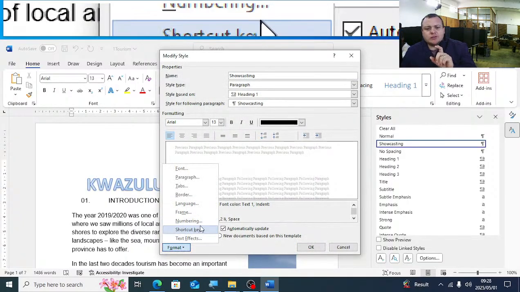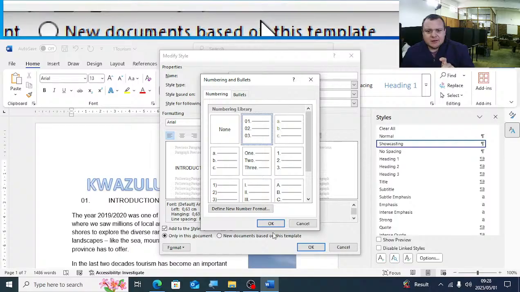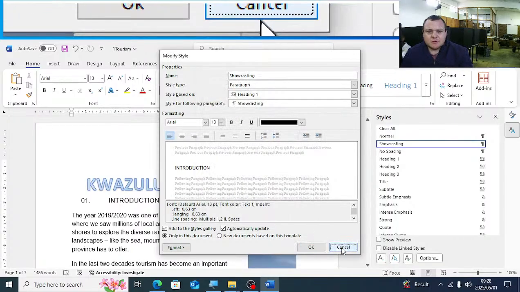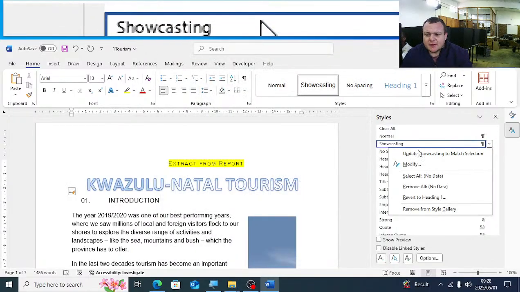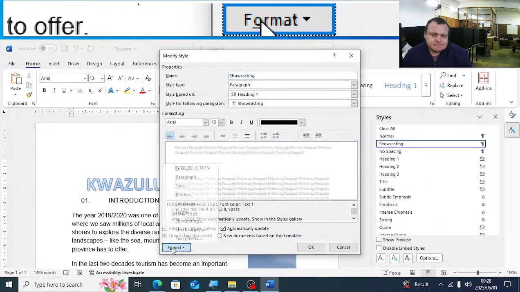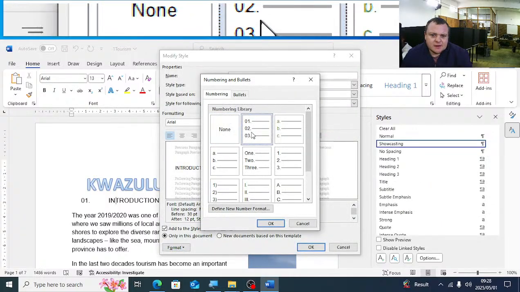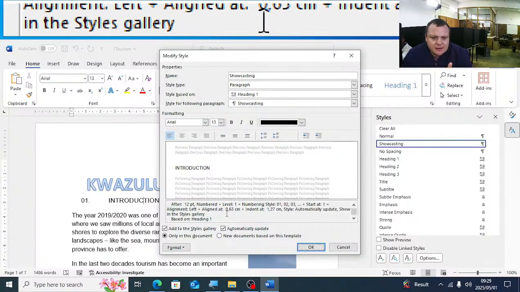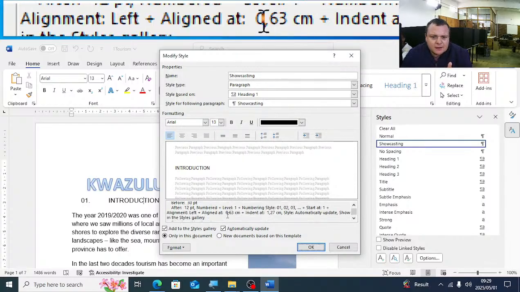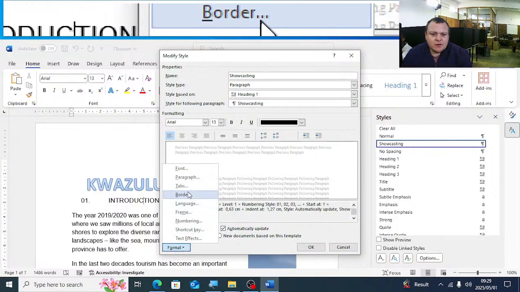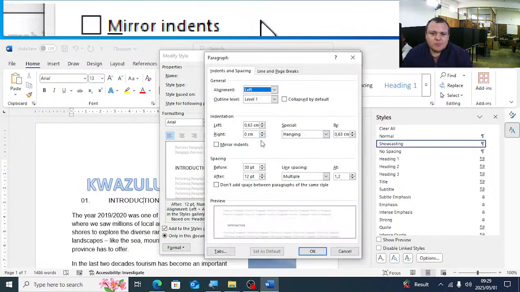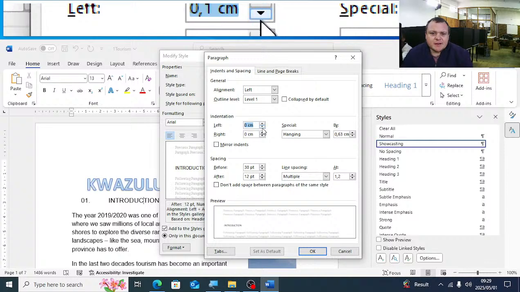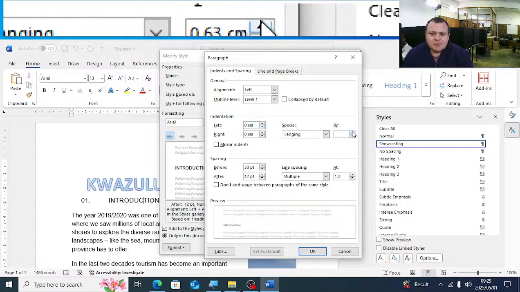Sorry, it doesn't want to select now. Let's start from the beginning again. Modify, format, numbering. You'll select that numbering. It is added there. And then we must change the option here of the paragraph dialog box, the left. That's where the bullet will start, hanging by 1.5.